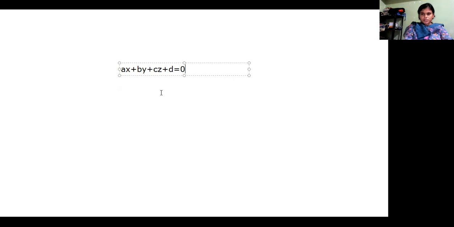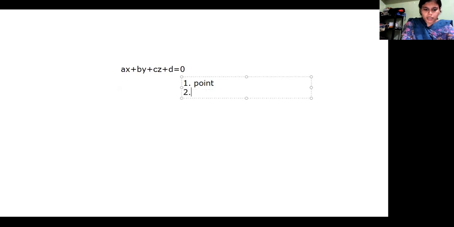Now initially we have discussed how to find an equation of a line in a 3D space. What we need is 2 things: first, a point on the line, and second, a direction. Now, for the equation of a plane, we again need 2 things.